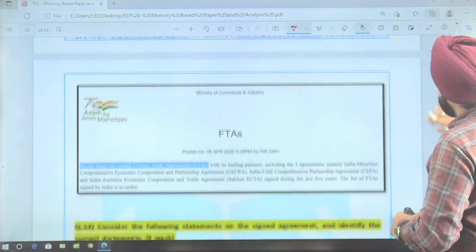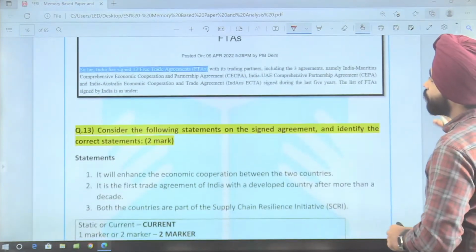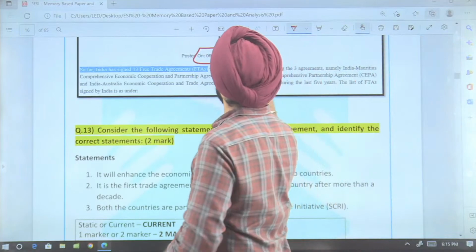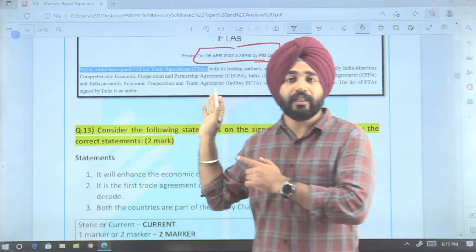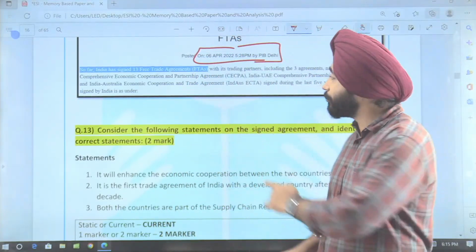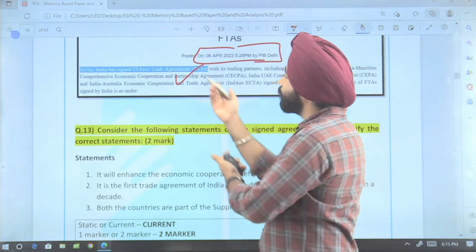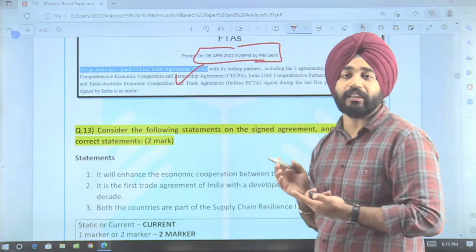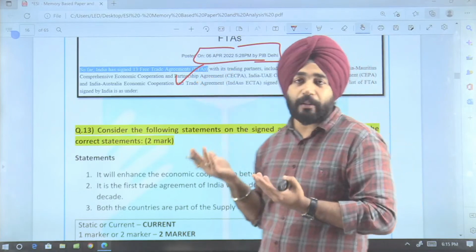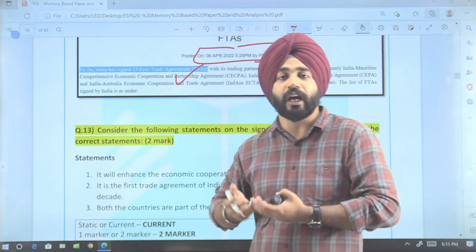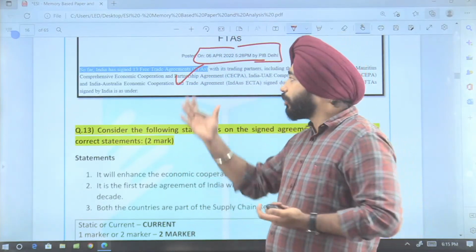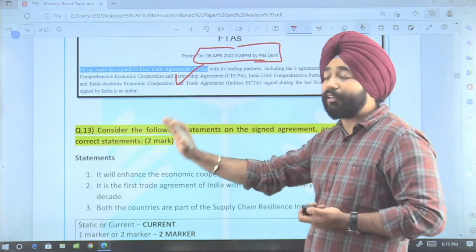Then guys, the next question. See, on 6th of April this thing was seen in the news. On 6th of April, it was seen in the news that India has signed 13 agreements. So guys, you cannot read PIB in so much depth. You cannot read each and every article of PIB. So many students might have left this question.